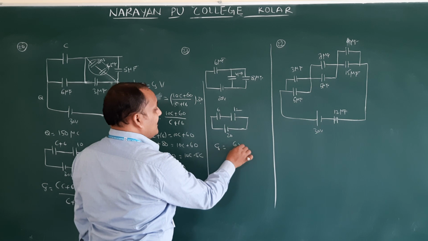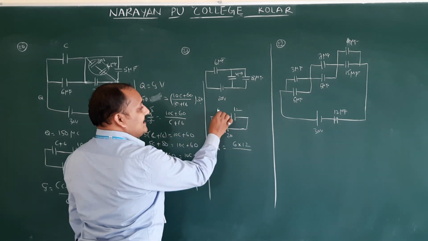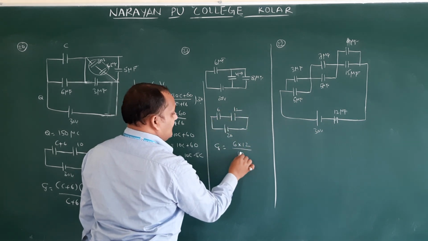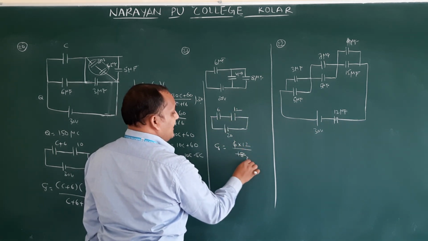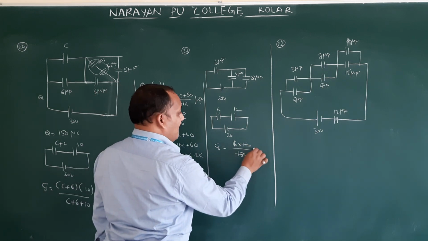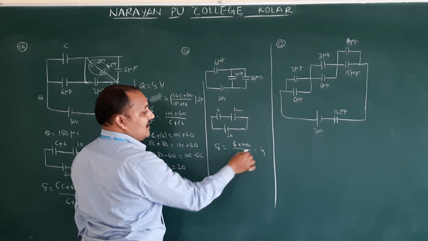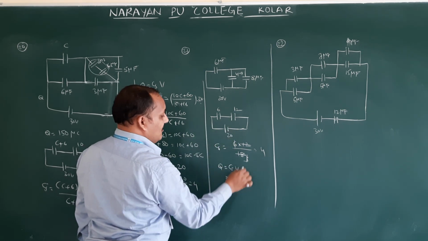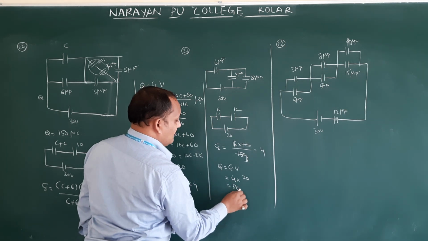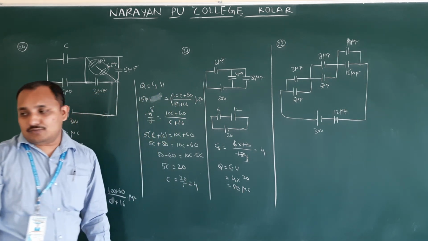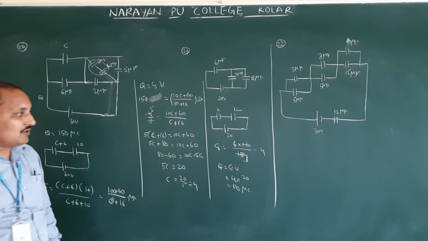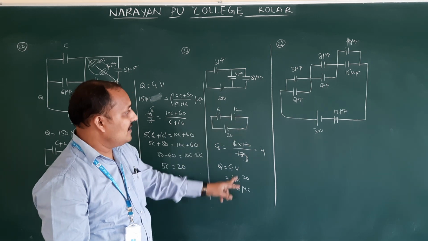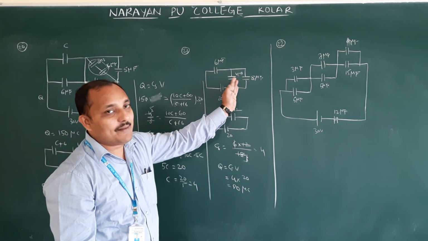What is the resultant capacitor formula? 6 into 12, C1 C2 by C1 plus C2. C1 plus C2 means 12 plus 6, 18. 18 means 3 6s are 18, so 4. The resultant capacity you got is 4. Therefore, Q is equal to CS into V. 4 into the V value, 20. So 80 microcoulomb. So 80 is the answer, that is the fourth option. So the charge flowing on 6 is 80, and on 12 also 80.